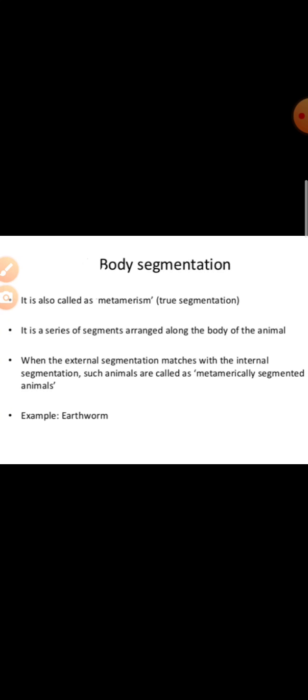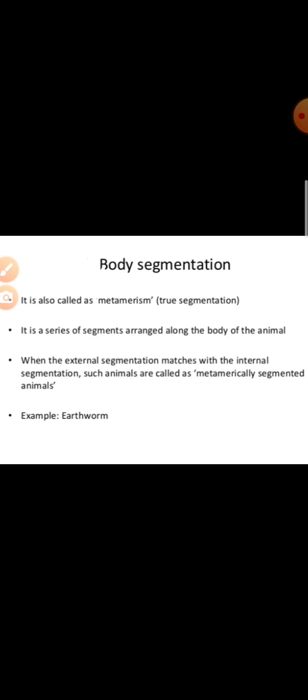Next, it can be classified on the basis of segmentation of the body. First, what is segmentation? Segmentation means the division of the body into distinct parts which are known as segments. Two types of segmentation are there. One is metameric segmentation, another is non-metameric segmentation. In metameric segmentation, the external divisions correspond to the internal divisions.